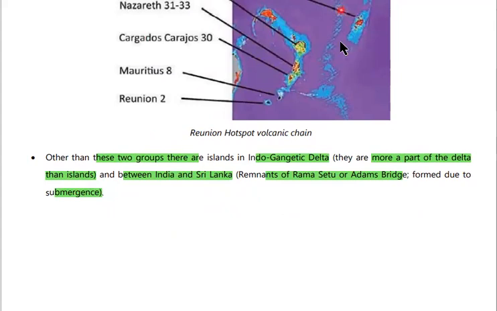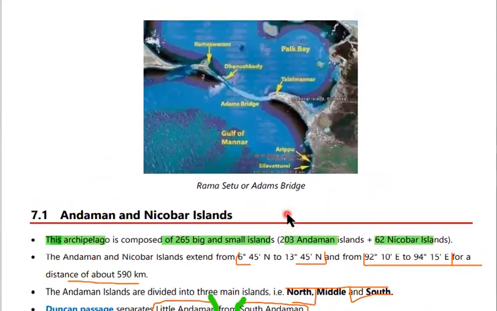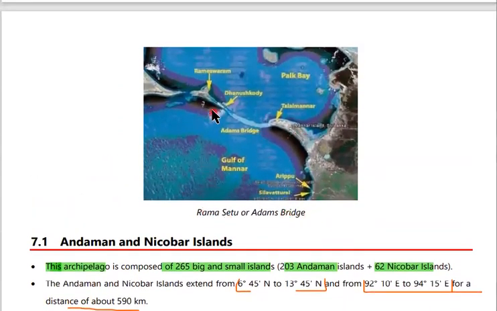These are the overall islands. What do these islands include? In the Arabian Sea, the Lakshadweep; in the Bay of Bengal, Andaman and Nicobar; near the Indo-Gangetic Delta, some islands; and near the border between India and Sri Lanka, the remnants of the Ramasetu. These are the 4 types of islands present here. And this is the Ramasetu or Adam's Bridge. Here is situated Rameshwaram, and here Talaimannar, this is the Palk Bay, and this is the Gulf of Mannar. This is the location of the Ramasetu.